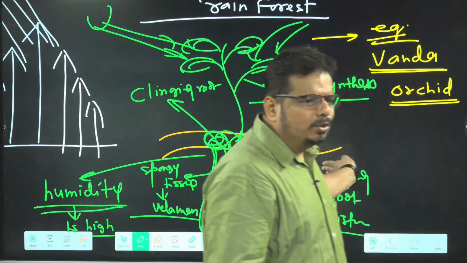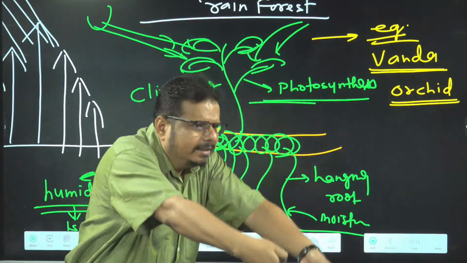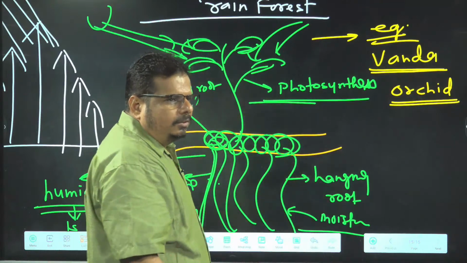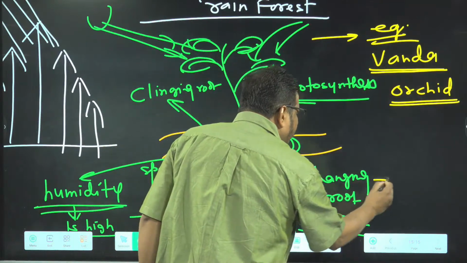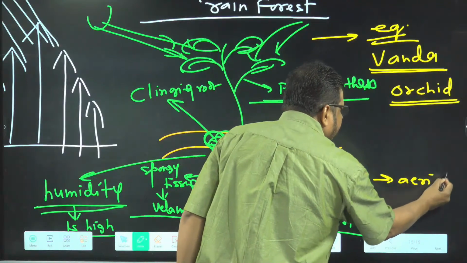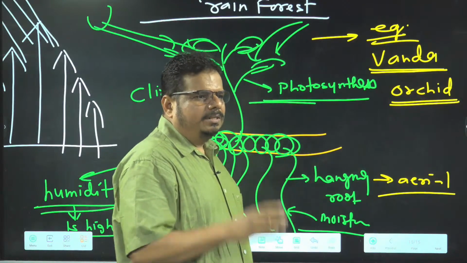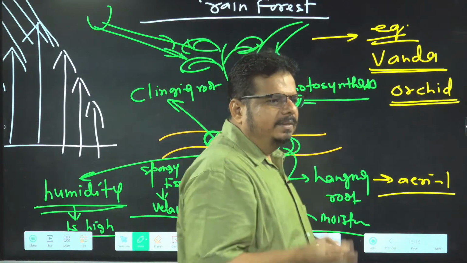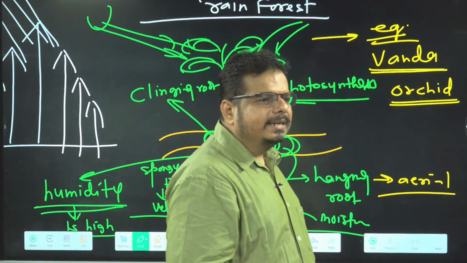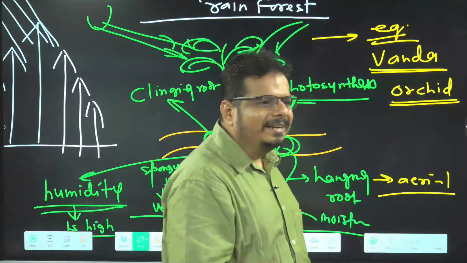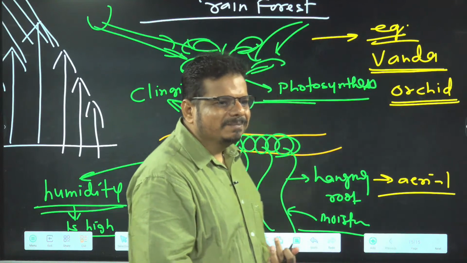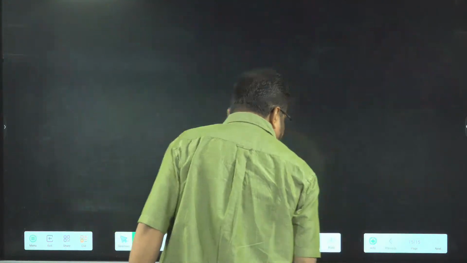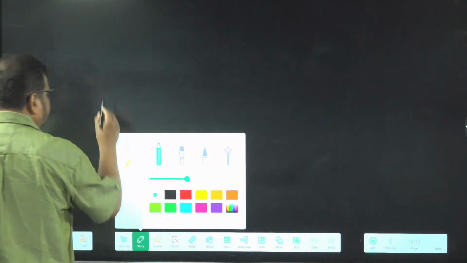Hanging root is exposed to air, of course. It is hanging in the air now. So it is also aerial root or not? So stilt root, prop root, epiphytic root, all are the example of which root? Aerial root. Agreed or not agreed? Yes. Now I am coming last. It is which one? Respiratory root.